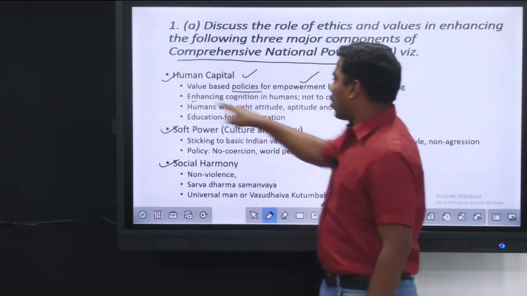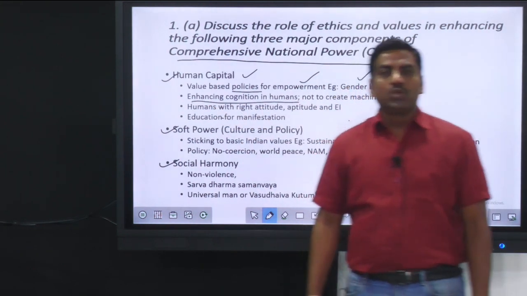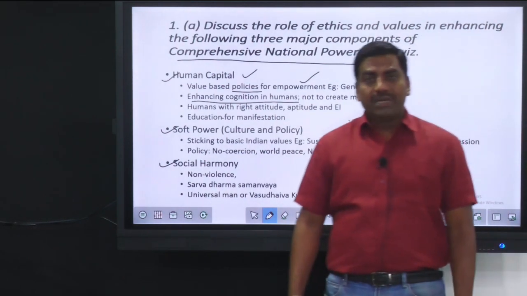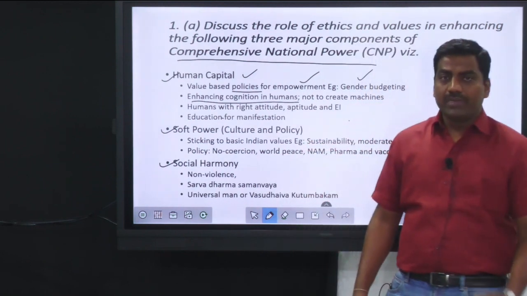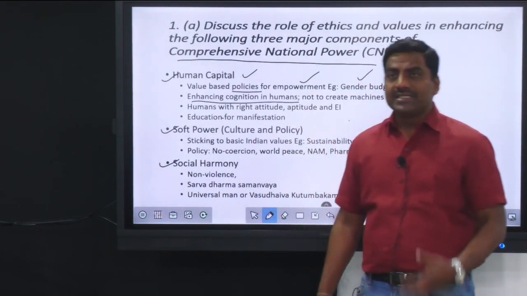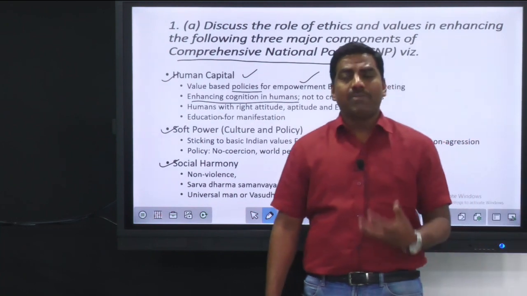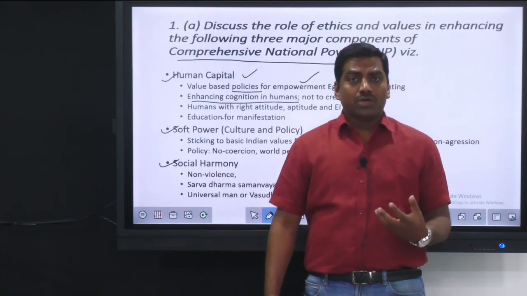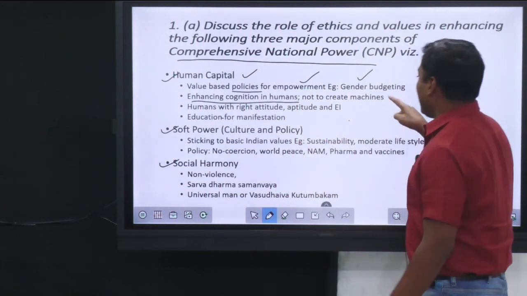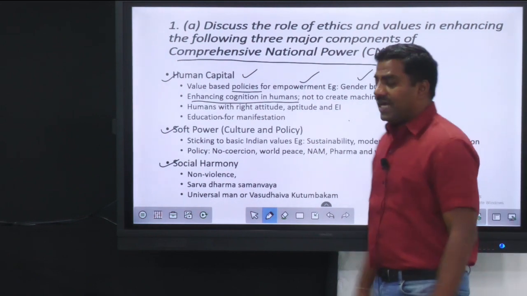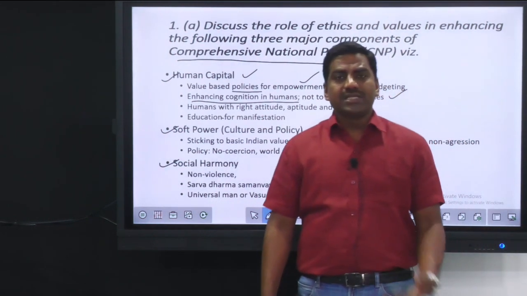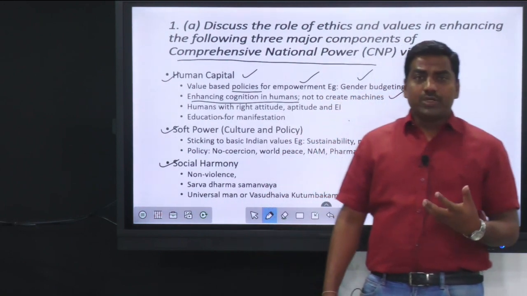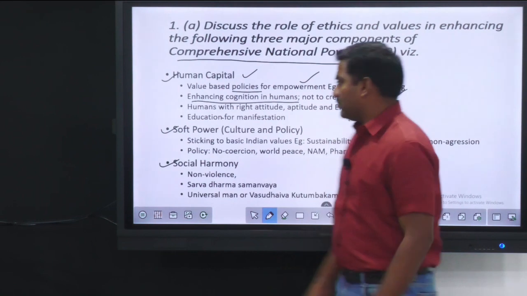Then, enhancing the cognition in humans, maybe through the education system or through the value system. We tend to build the cognitive abilities of human beings. Through that, we can easily distinguish the decisions made by human beings from the decisions made by computers or machines. We are building humans, not creating machines. And as Vivekananda said, education is the manifestation of the man that is already inside. That is what we need to do through our value systems.